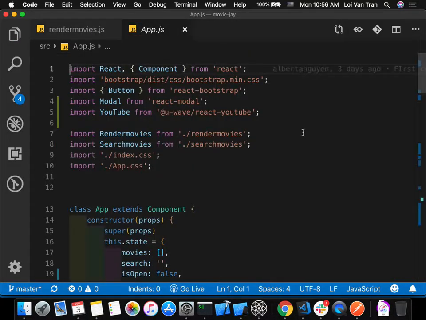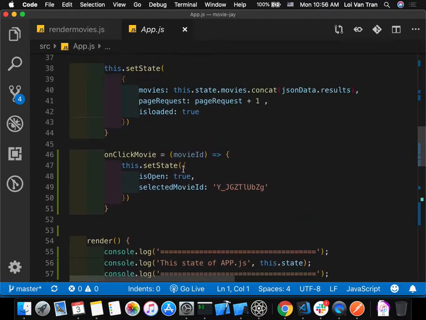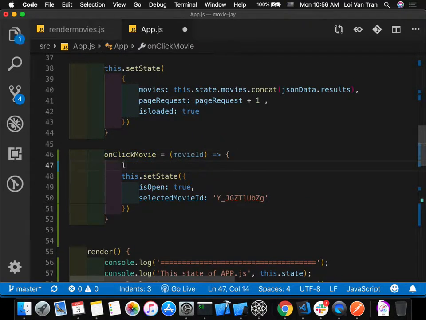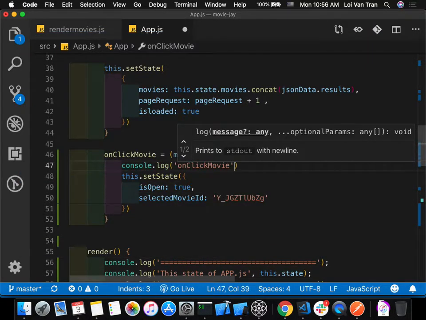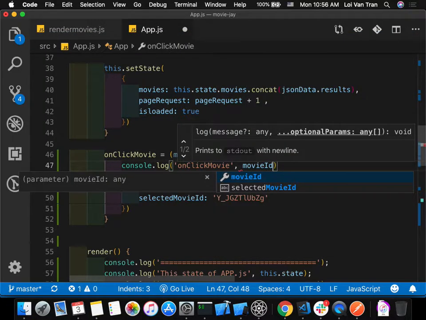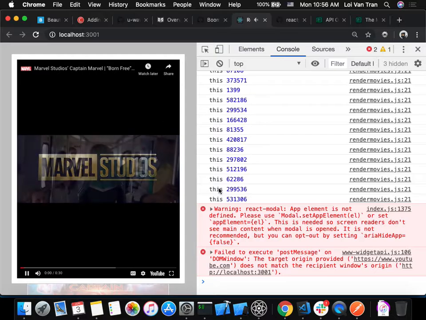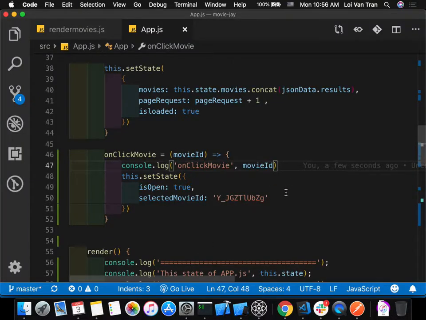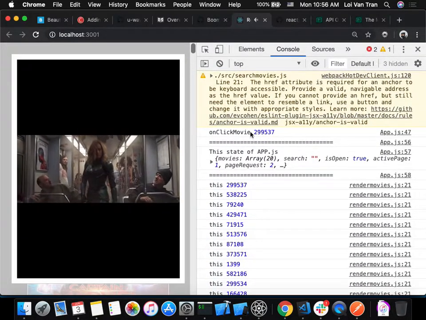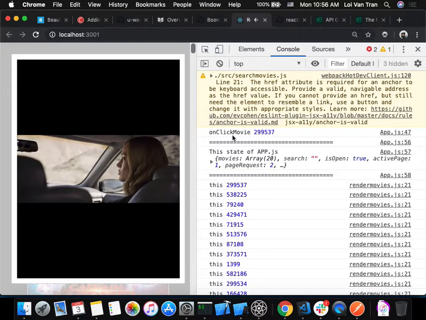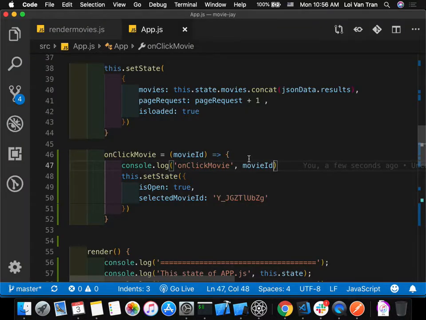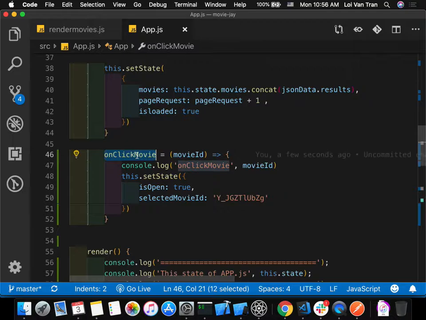Let's look at app.js. And let's look at onClick movie. Console.log, movie ID. I click it. Did that not work? I don't see the onClick movie. Oh, there it is. When we clicked the card, we called the function that we passed to that card, the onClick movie.